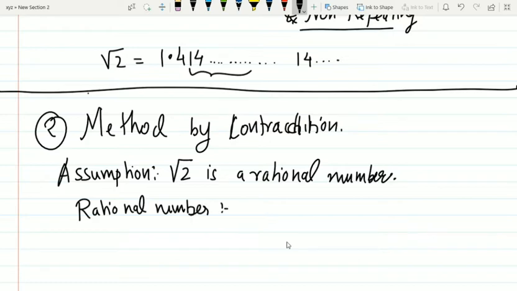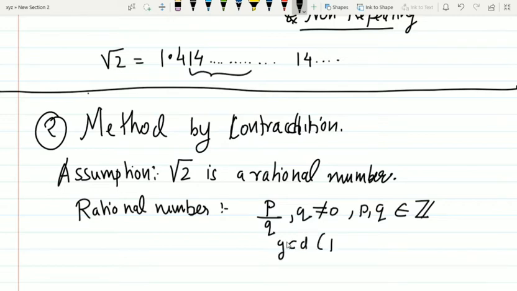Every rational number can be written in the form p by q, where q is not equal to 0, and p and q both belong to the integers. And every rational number can be written such that their HCF is always 1.